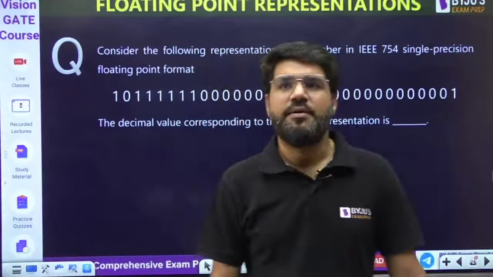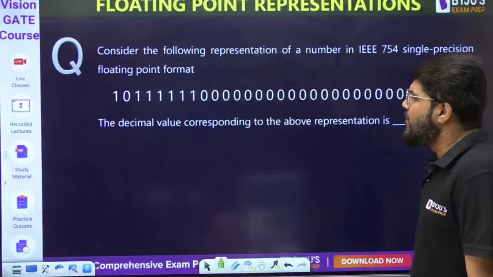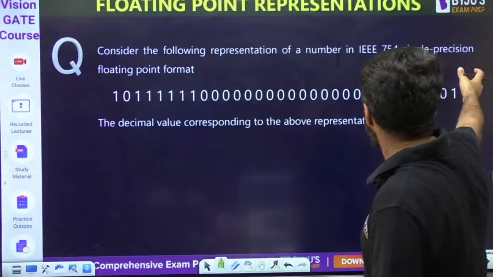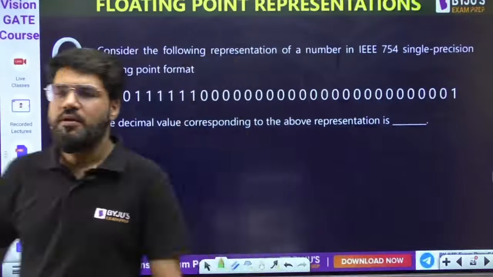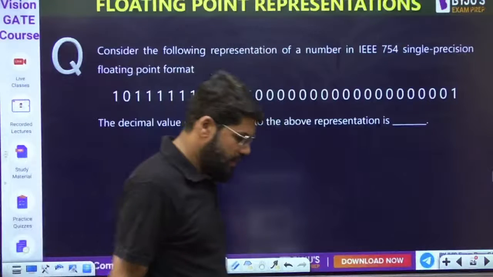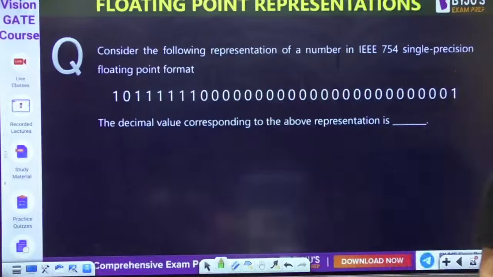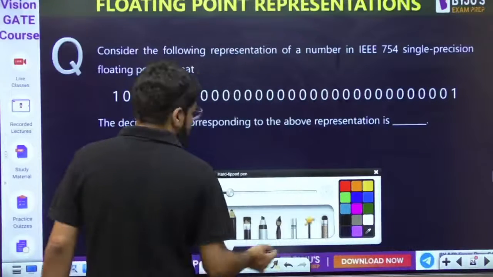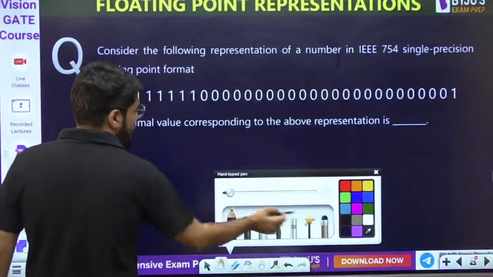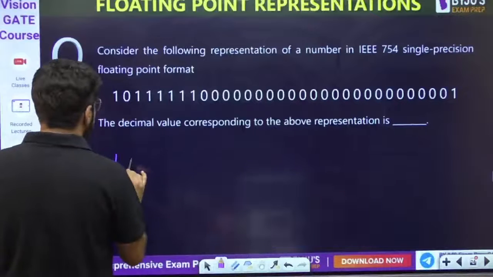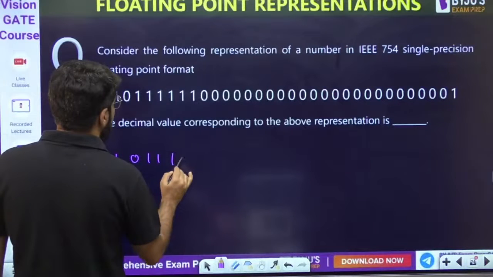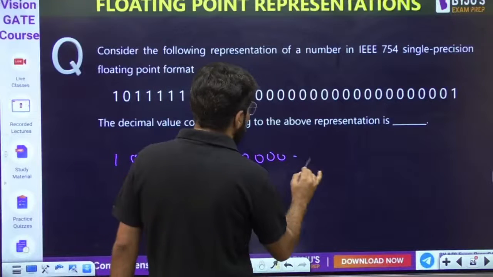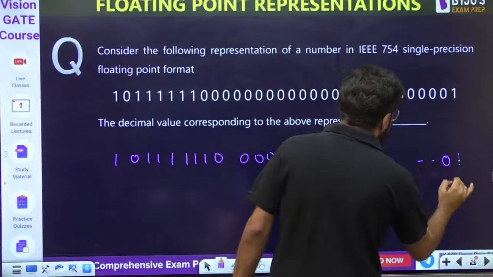Come on, everybody, take up this next question. 1 0 1 1 1 1 0 0 0 0 0 0 0 0 0, and in the last you see a 1. Let me copy this number here: 1 0 1 1 1 1 0, then 0 0 0 0, and so on, up to 1.